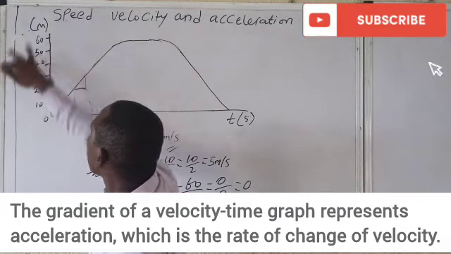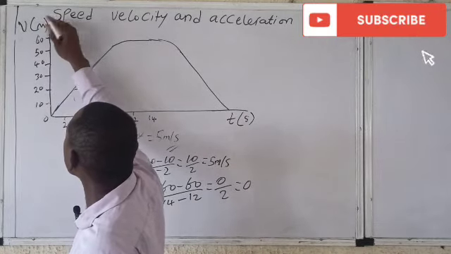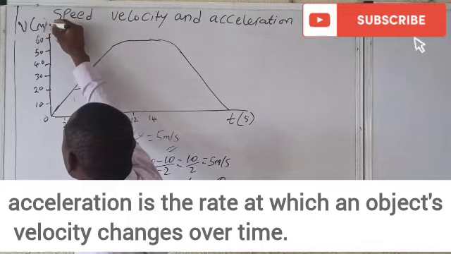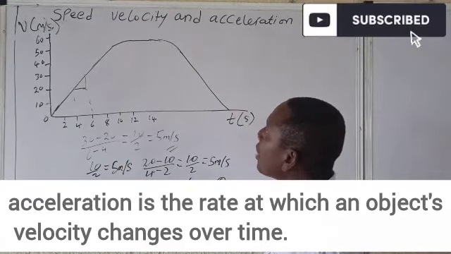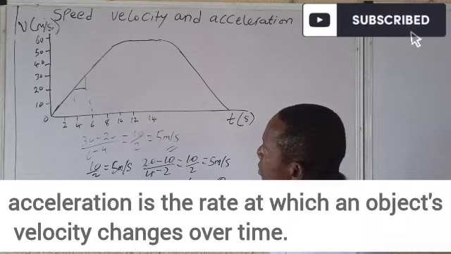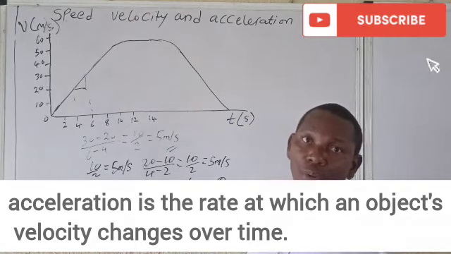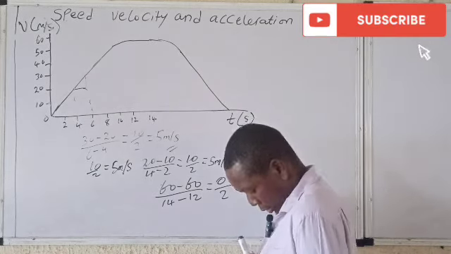Let's change this to velocity. Then here will now become meter per what? Seconds. Per second. Here still remains time. So you realize that acceleration is the rate of change of velocity with time. The rate of change of velocity with time.